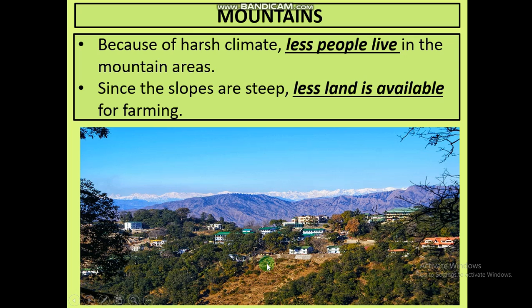The maximum number of people prefer and love to live in the plains, not in the mountainous region. So in mountains, we will find fewer people living. Since the slopes are steep, these are slopes, less land is available for farming.